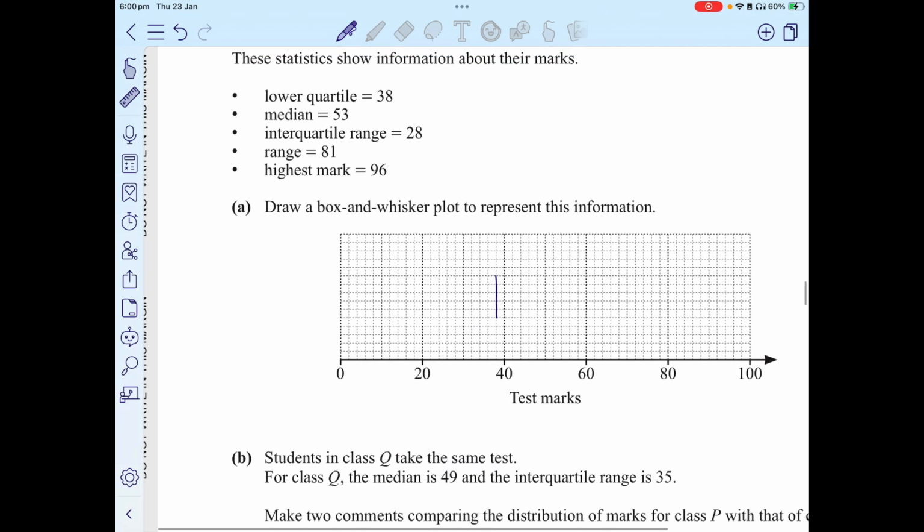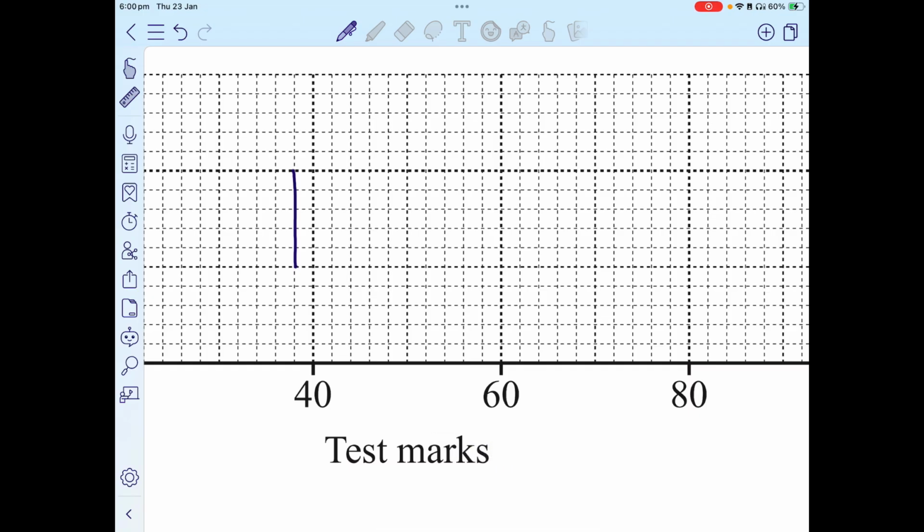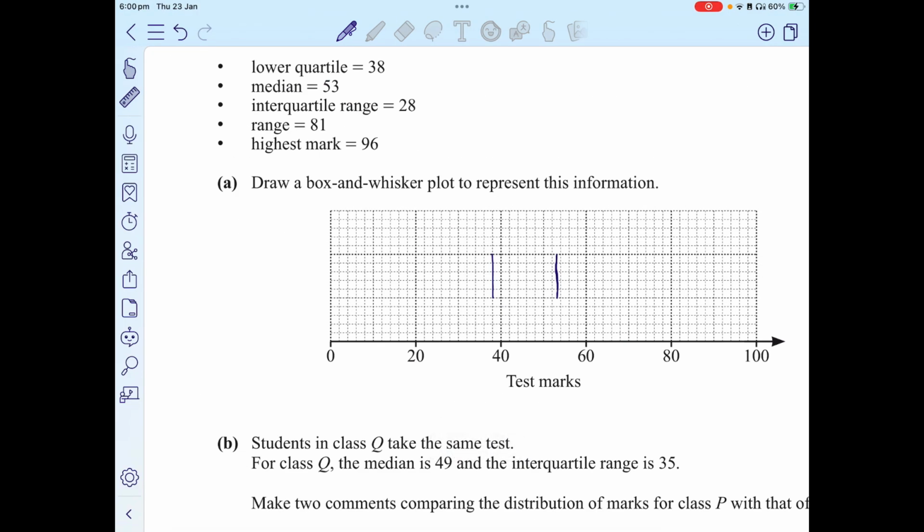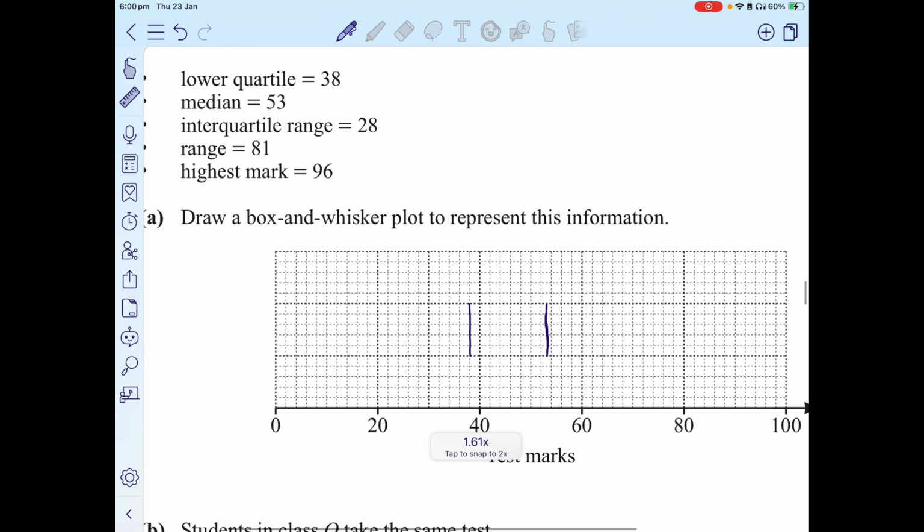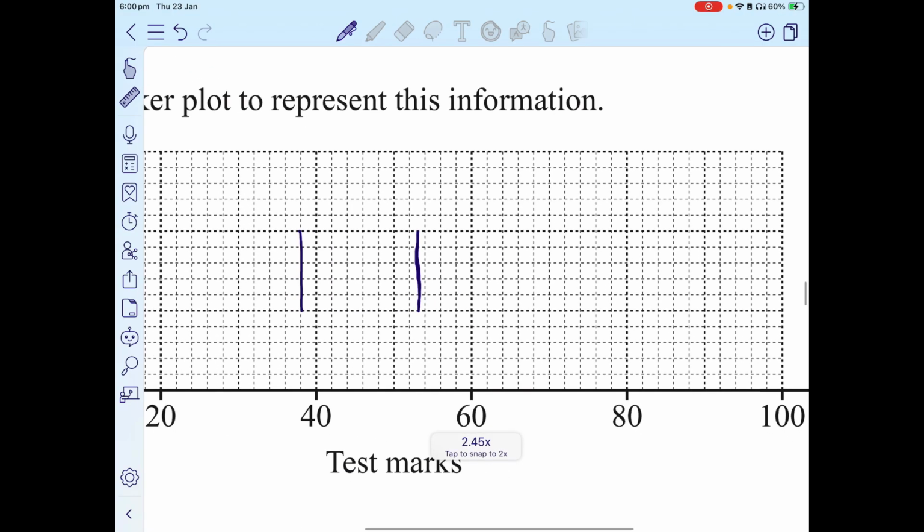All right, the median is 53. So this is 50, this is 52, so 53 is going to be somewhere here. All right, this line is not straight, I know. The interquartile range is 28. Interquartile range refers to the difference between the lower quartile and the upper quartile. So the lower quartile is 38, and the upper quartile will be 38 plus 28, which is 66. That is going to be somewhere here.